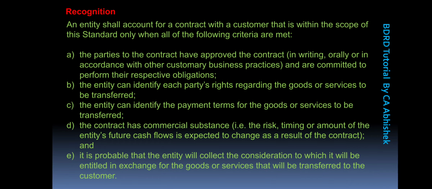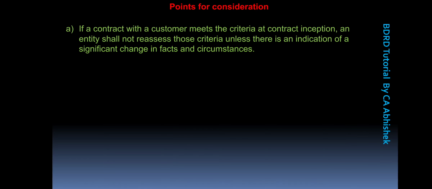Now moving on, we have points for consideration as far as these criteria are concerned. So I'm just reading it verbatim to understand these criteria a little better. If a contract with a customer meets the criteria at contract inception, an entity shall not reassess those criteria unless there is an indication of significant change in facts and circumstances.